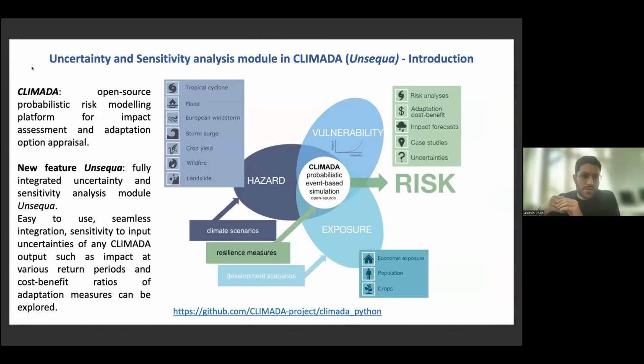CLIMADA is an open source probabilistic risk modeling platform for impact assessment and adaptation option appraisal. It's open source, written in Python and available on GitHub at the link in the bottom. It basically follows the classic framework for impact modeling, so hazard, vulnerability, and exposure. And this new feature, which we called UNSEQA, uncertainty and sensitivity quantification, basically fully integrates CLIMADA and enables performing uncertainty sensitivity analysis with any impact model which is developed in CLIMADA, so tropical cyclone, floods, European windstorm, et cetera, et cetera.